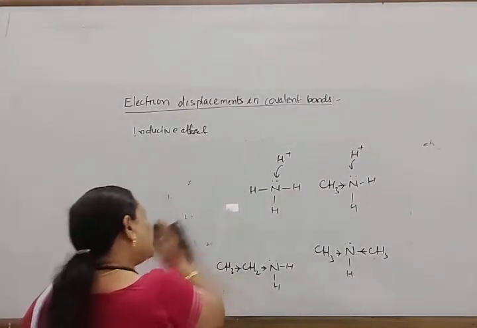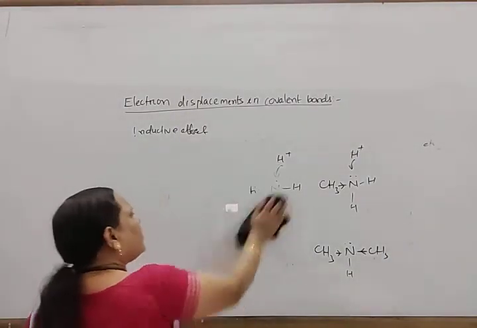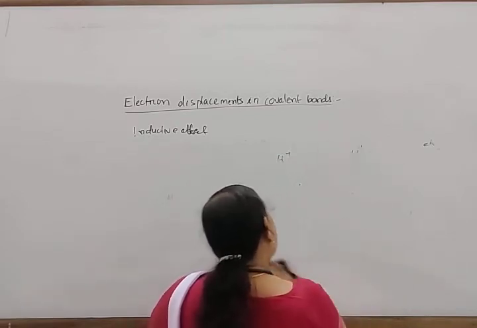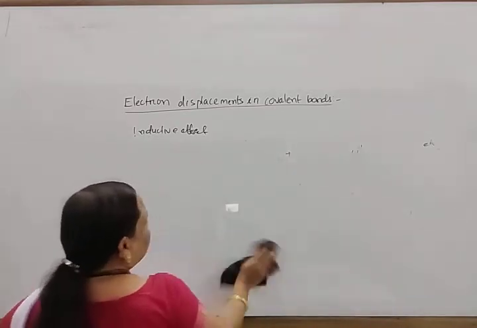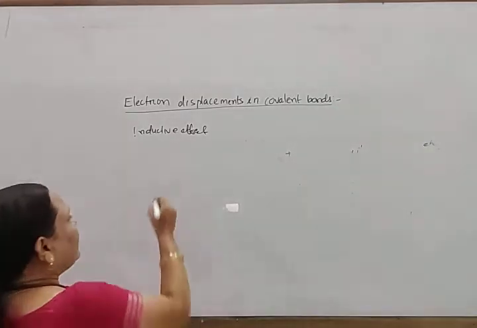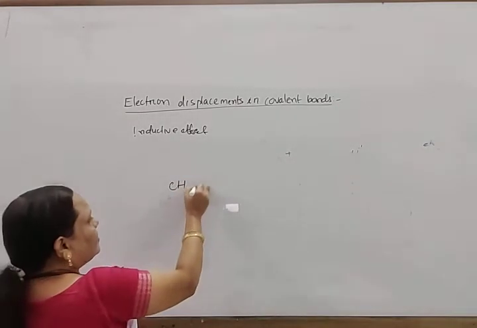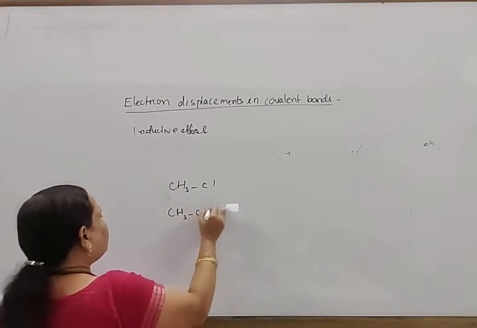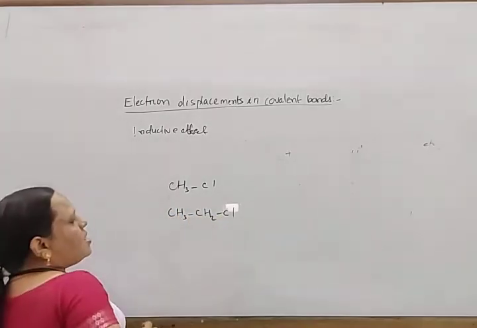Next, I want to say it also explains the relative polarity of alkyl halides. Suppose I consider methyl chloride, CH3Cl, and another, CH3CH2Cl.